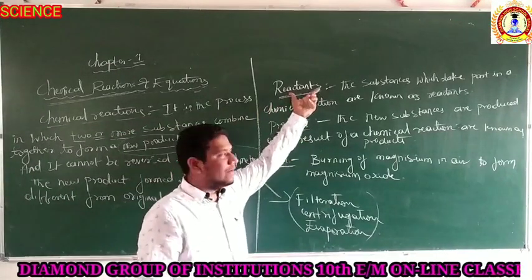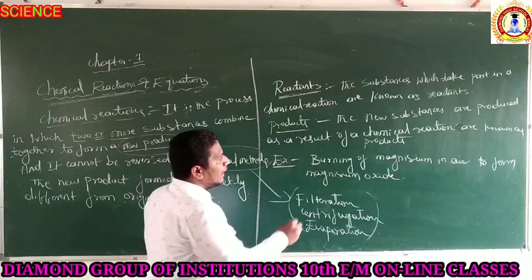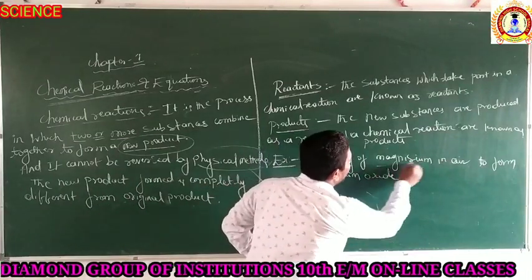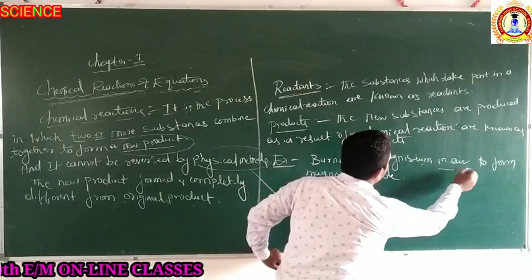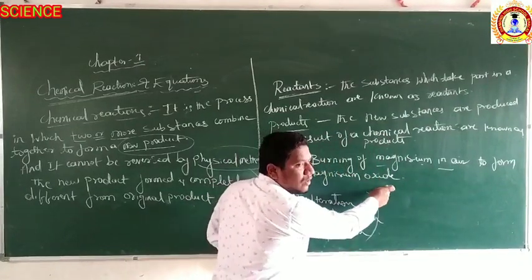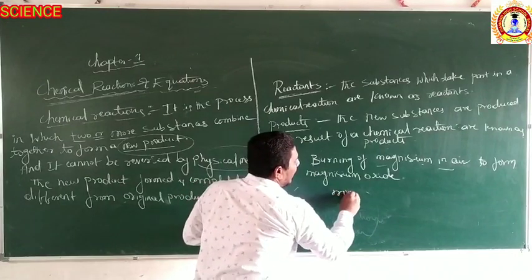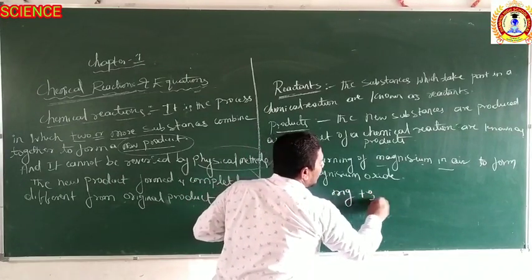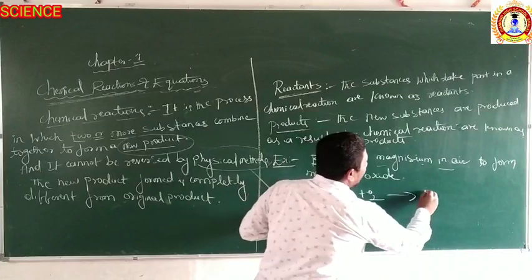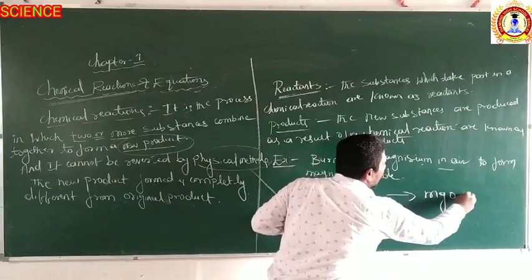the reactants, right? As an example, take the burning of magnesium in air, which forms magnesium oxide. When magnesium is burnt in oxygen, it gives magnesium oxide.